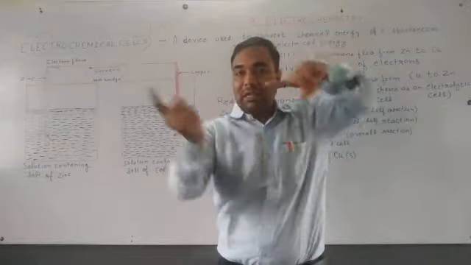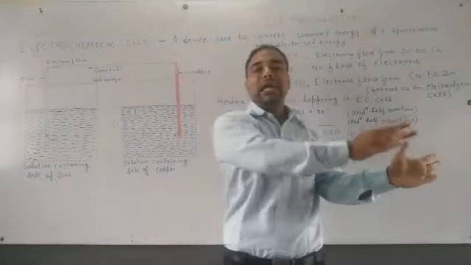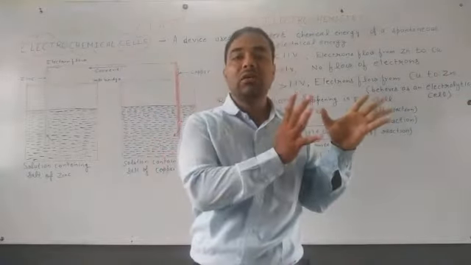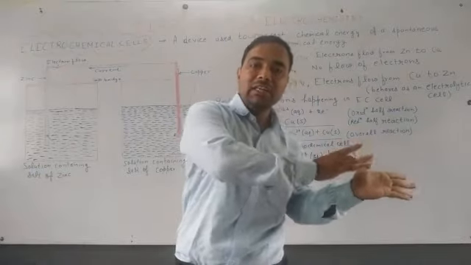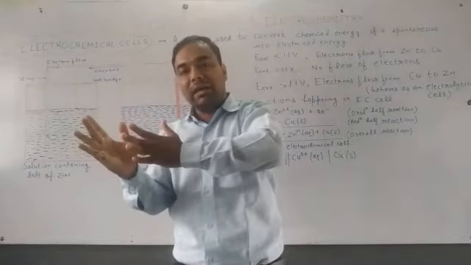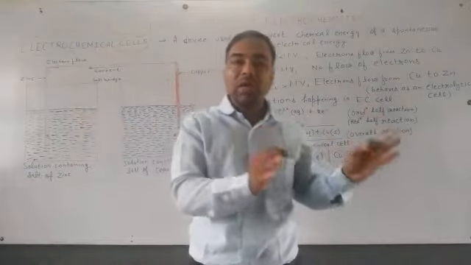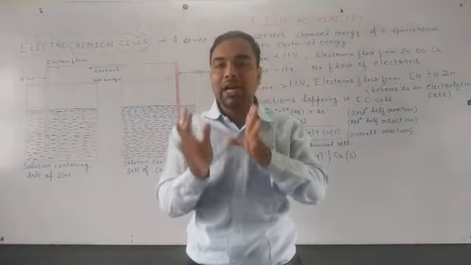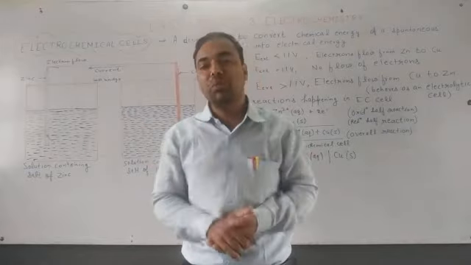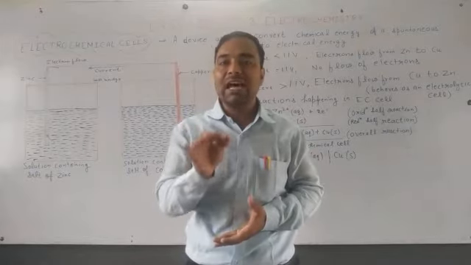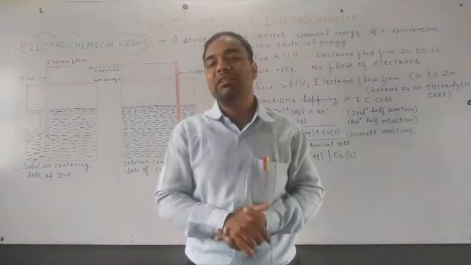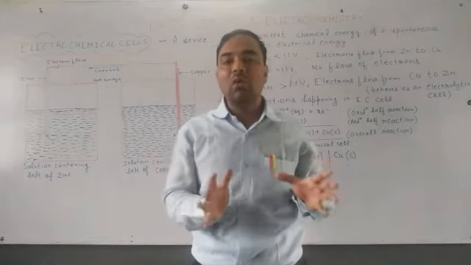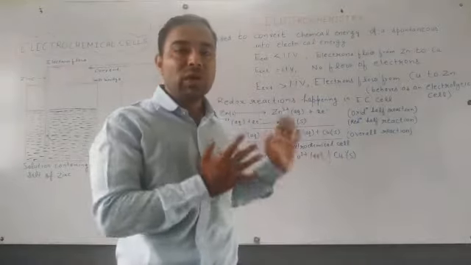In an electrochemical cell, chemical energy is converted into electrical energy, whereas in an electrolytic cell, electrical energy is converted into chemical energy. In an electrochemical cell, the process is spontaneous, but in an electrolytic cell, the process is non-spontaneous. So this is all about the electrochemical cell and its working.